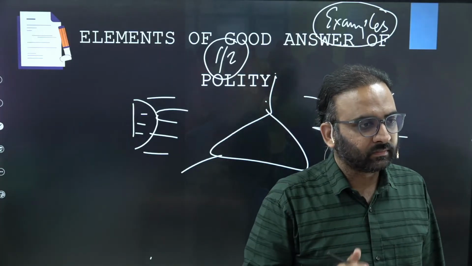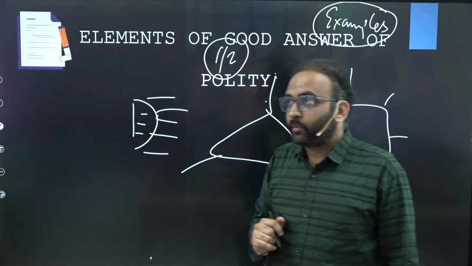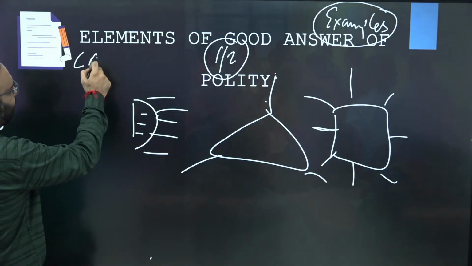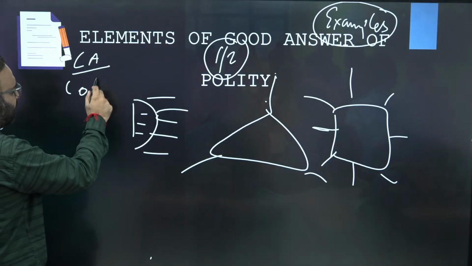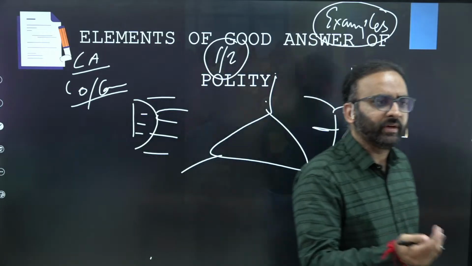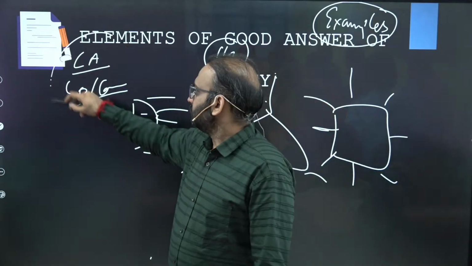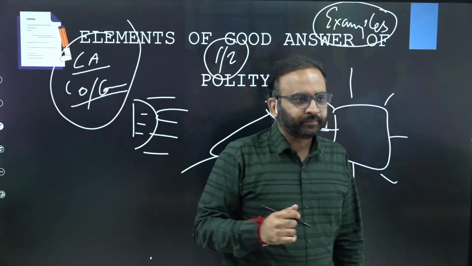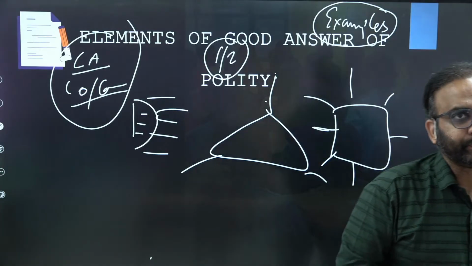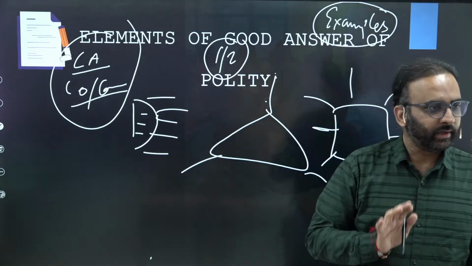in your answers. Right? Then there are certain value addition points you can add to make your answers further enriched. That's basically constitutional articles or various commissions' recommendations. For example, Punchhi Commission, Sarkaria Commission, Second Administrative Reforms Commission recommendations, etc. But do not overuse it. It should be applied when and where it is necessary. You get the point? So that you need to remember. So this is all about elements of a good answer in polity.